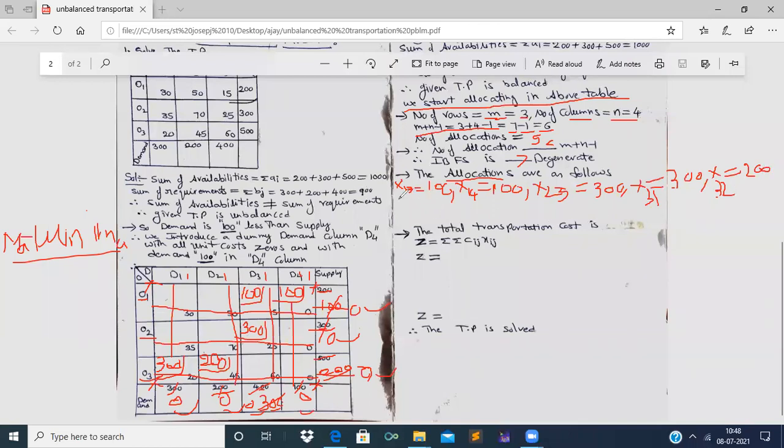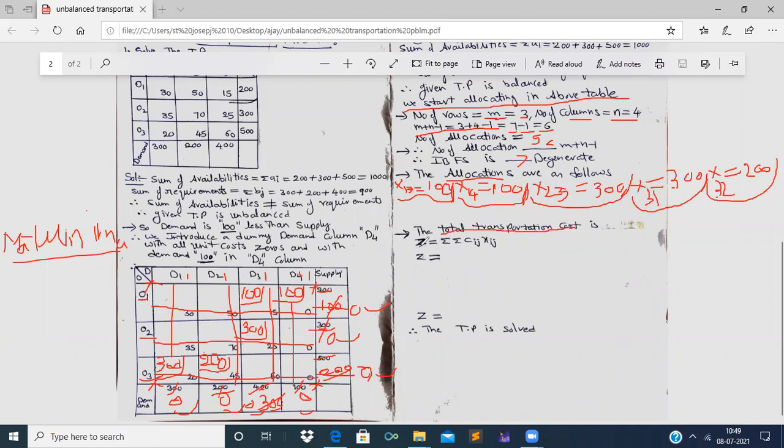Now, see the allocations. X13 is equal to 100. X14 is equal to 100, right? X23 is equal to 300. X31 is equal to 300. And X32 is equal to 200, right? So on the whole, we have got 5 allocations. Now let us find out the transportation cost.